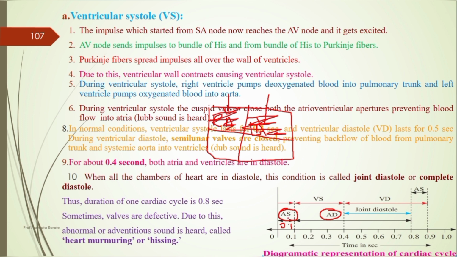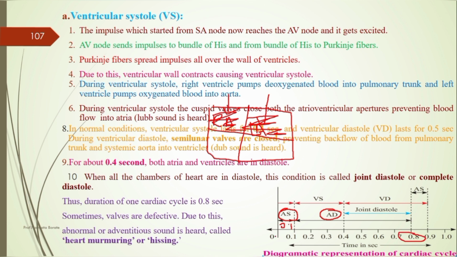It's a simple graph: one systole plus one diastole forms one heartbeat. One contraction plus one relaxation forms one heartbeat. How much time does it require? It requires 0.8 second.